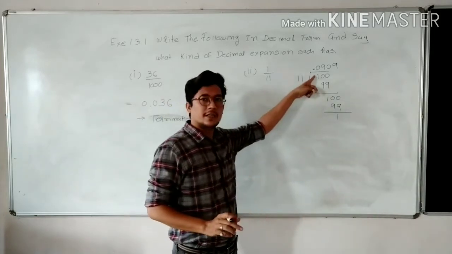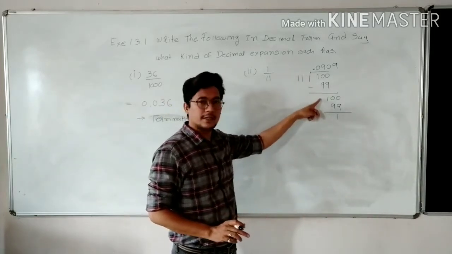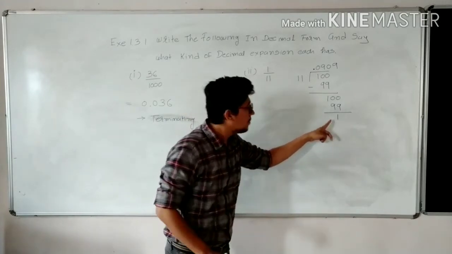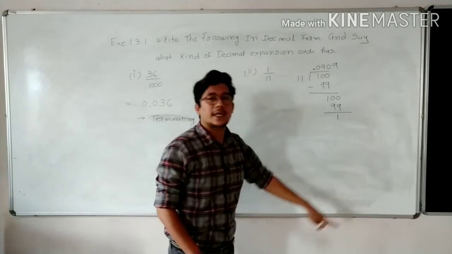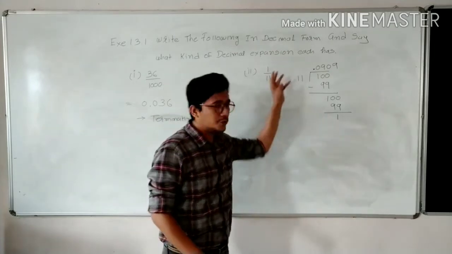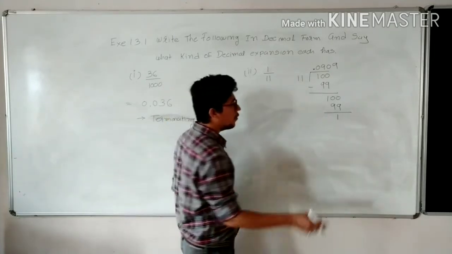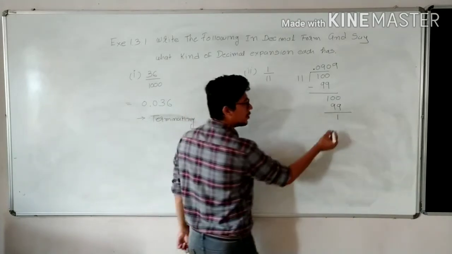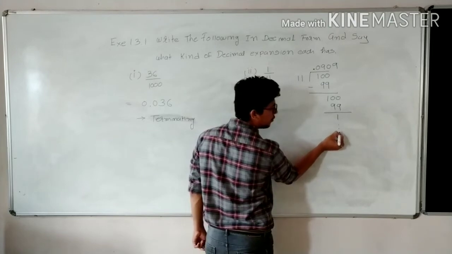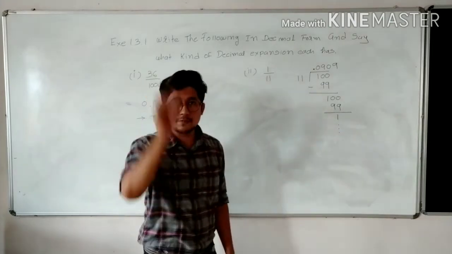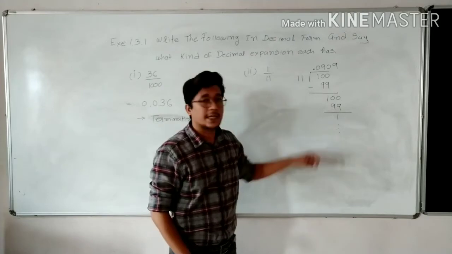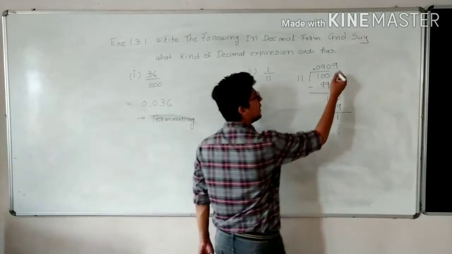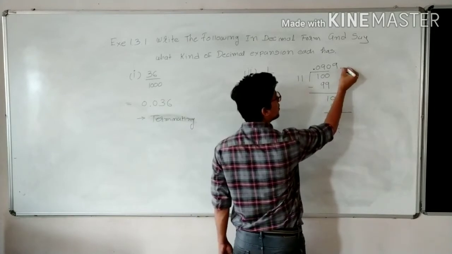Why? Because 1 is over here also, 1 is over here also, 1 is over here also, and I can say without doing a problem, 1 can be repeated as many times as we are doing the division. Yes or no? So what we will do here, the same thing happens again and again. So we will put 3 dots over here in a vertical position. 1 2 3. That means the remainder is repeating itself. Yes or no? In the same way, for the quotient also we have to put 3 dots.